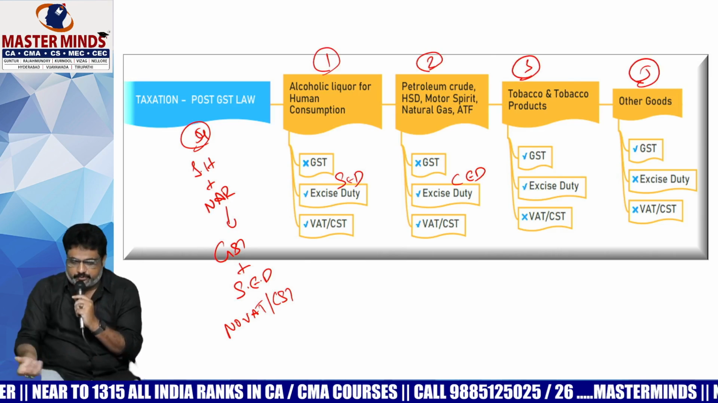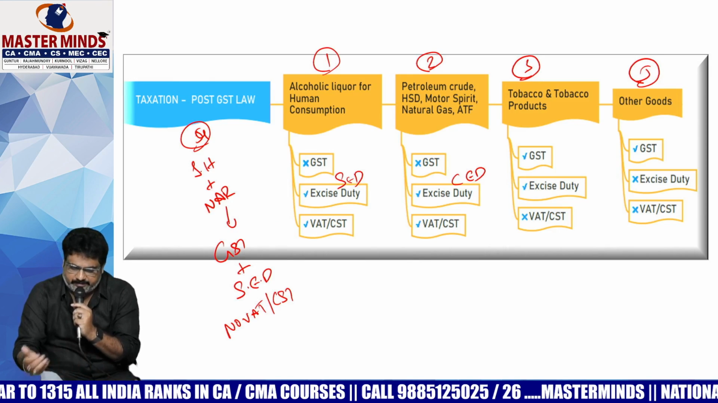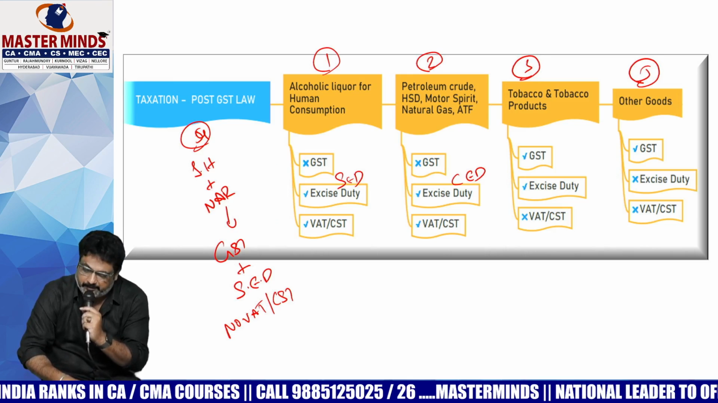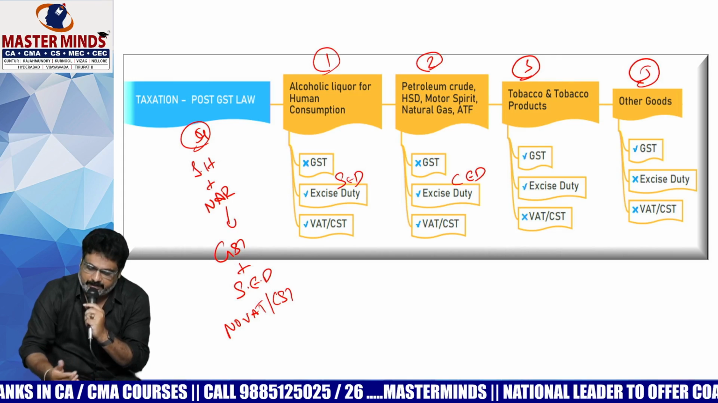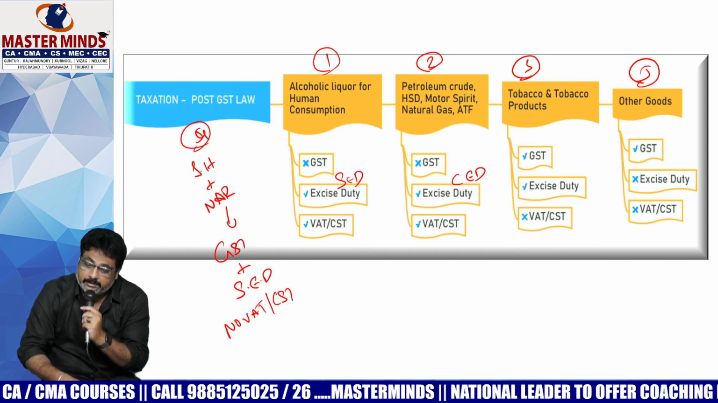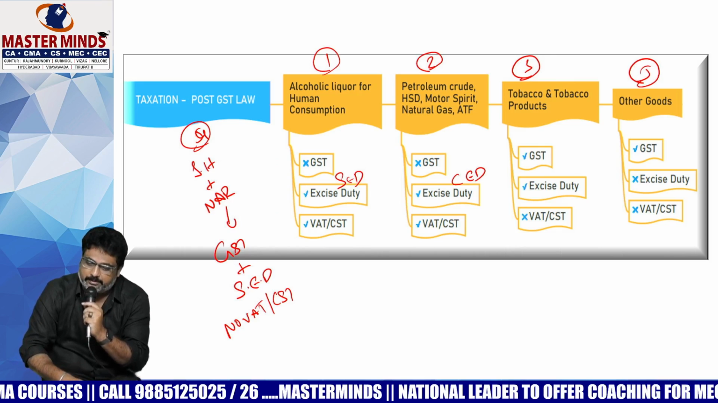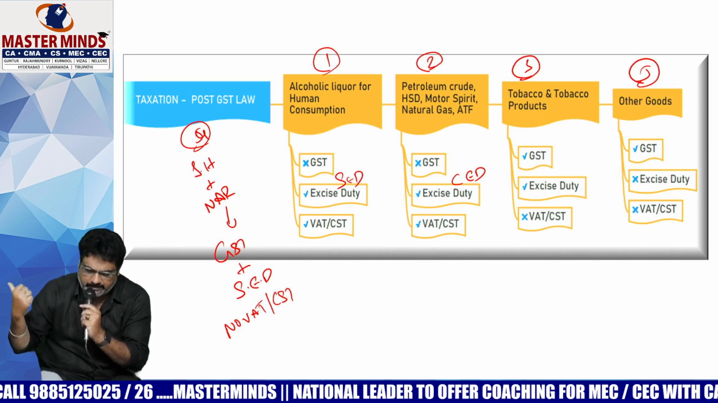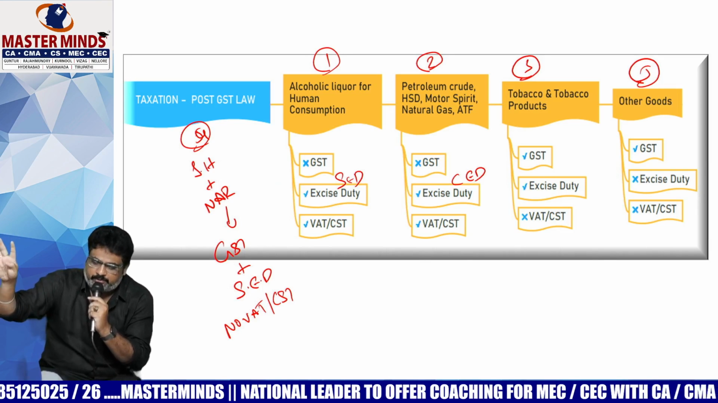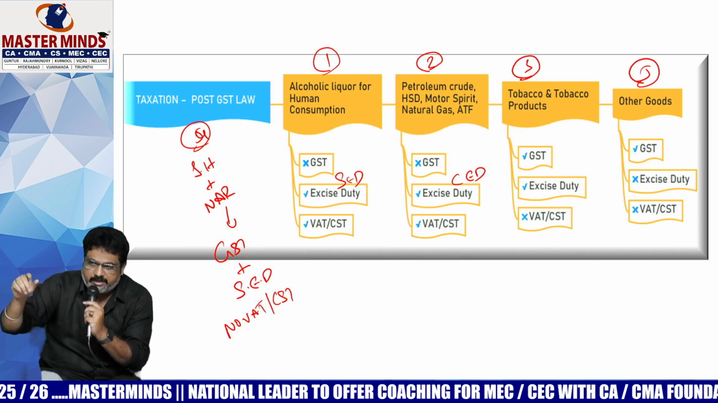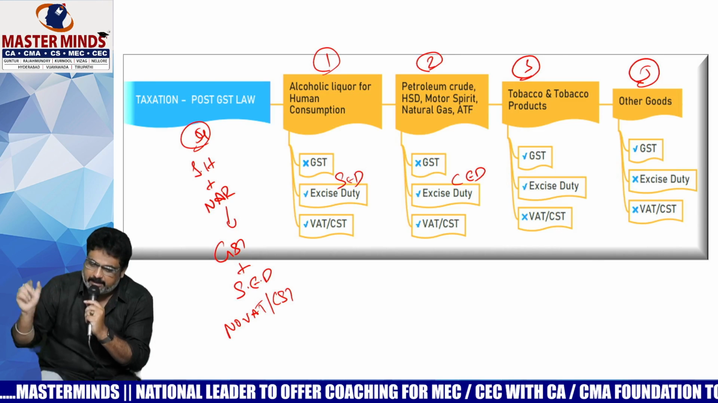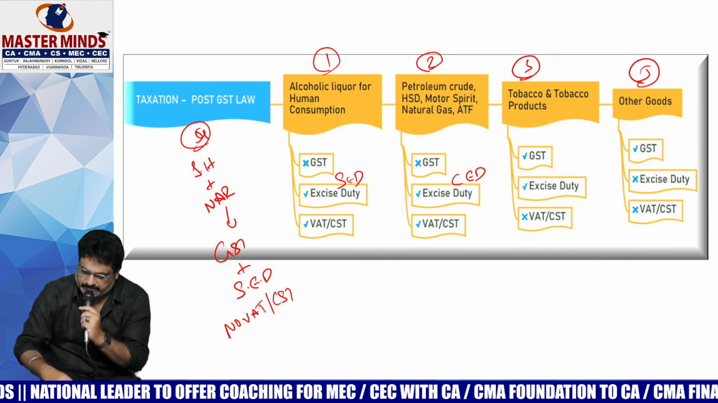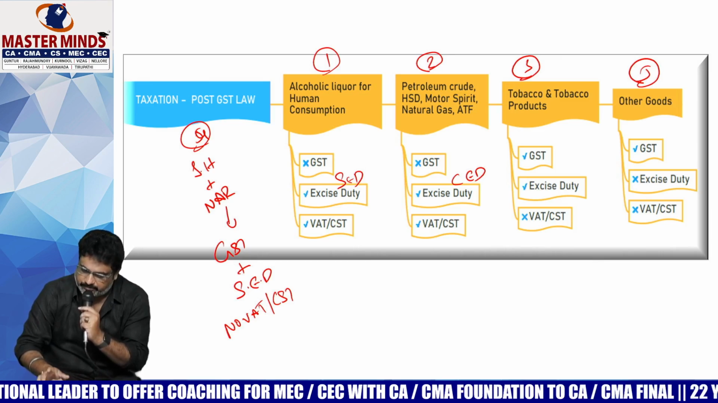Okay, ma'am. First one, liquor. No GST, still state excise duty, VAT or CST was there. Second one, petroleum products. For the time being, there is no GST. Central excise duty, VAT or CST is there. Third one, tobacco is one product on which GST as well as central excise duty was there. No VAT or no CST. Fourth one, Indian hemp and narcotics. On that, GST plus state excise duty was there. No VAT or no CST.